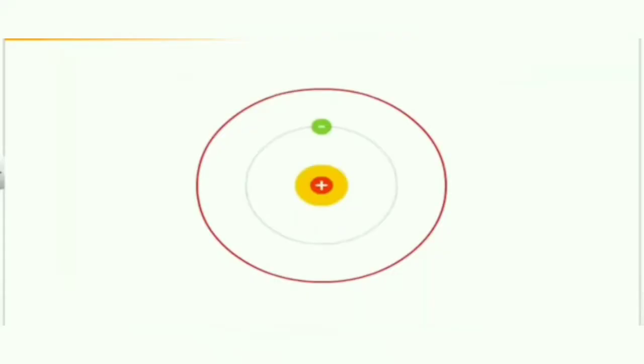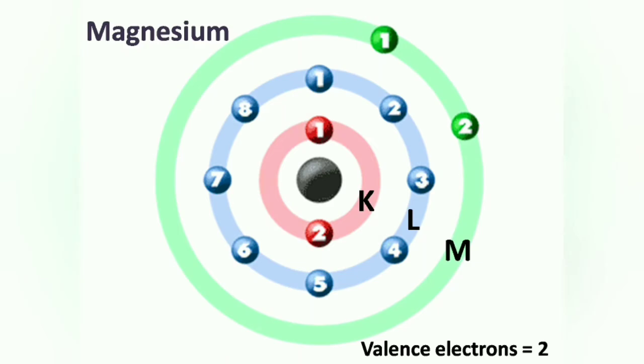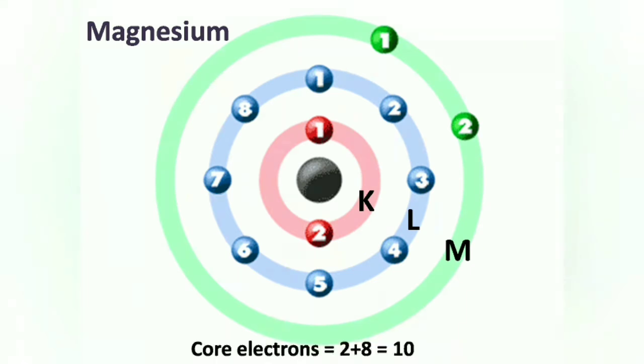Now we know that in every atom a fixed number of electrons are present in each shell. The electrons present in the outermost shell of an atom are called valence electrons. For example, in magnesium, the outermost shell is M shell and there are 2 electrons present in it. Here, magnesium has 2 valence electrons. The remaining electrons are known as core electrons. In magnesium, 2 plus 8 means total 10 electrons present in K and L shells collectively are known as core electrons.